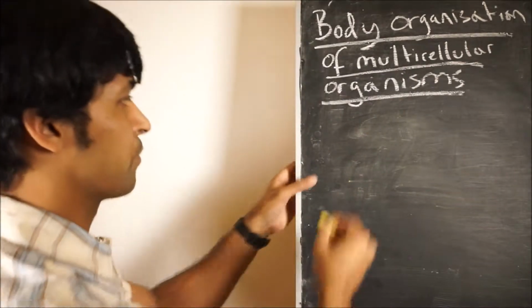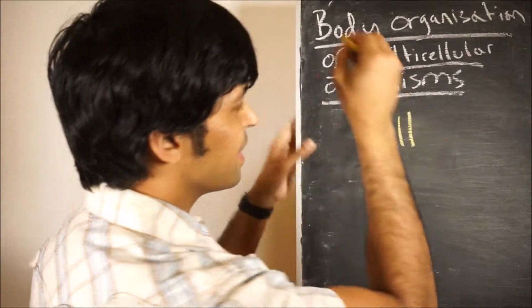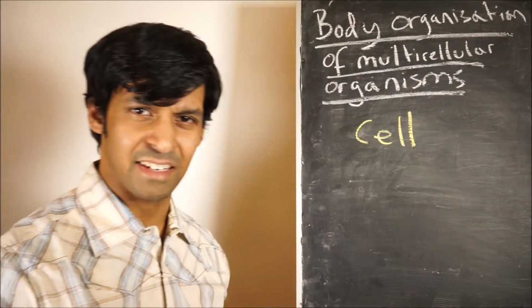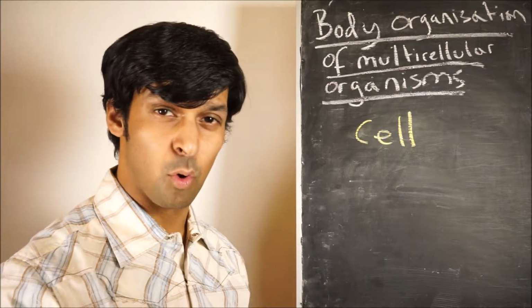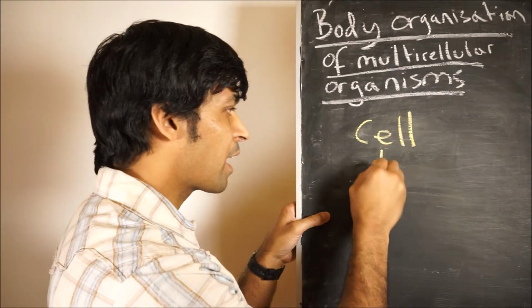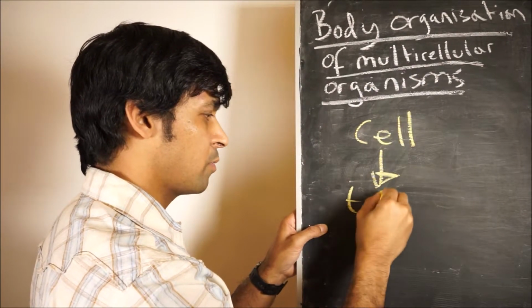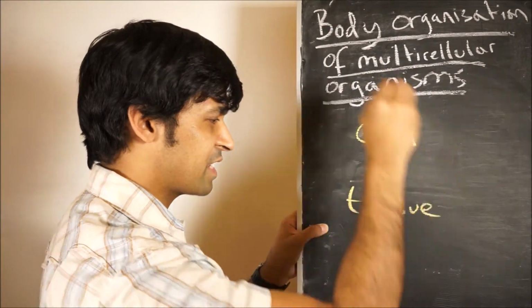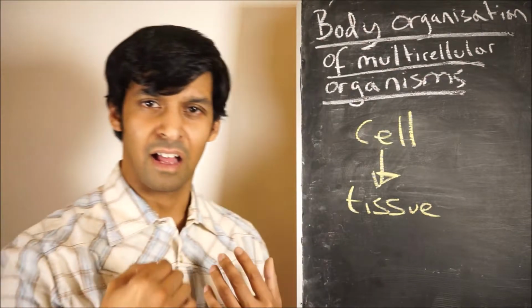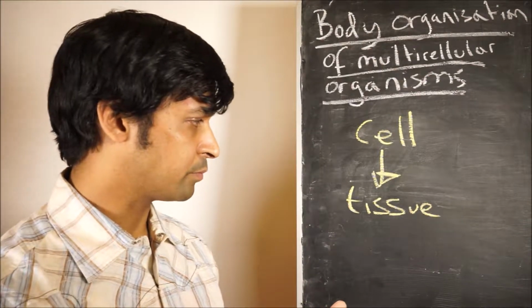So let's start off with writing cell here. This is where unicellular organisms end and multicellular organisms begin. Lots of the same type of cell form a tissue. So these are all made up of the same type of cell doing the same function.